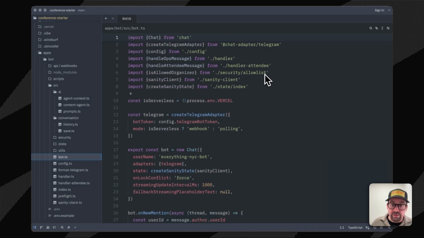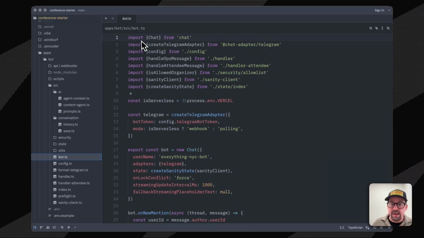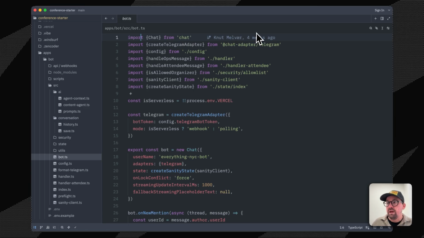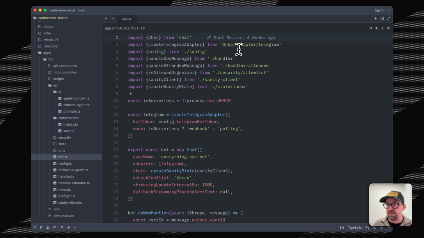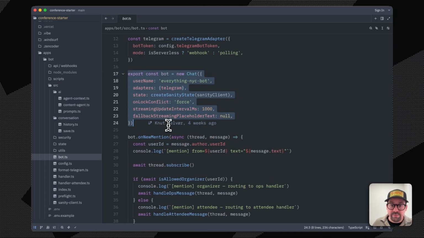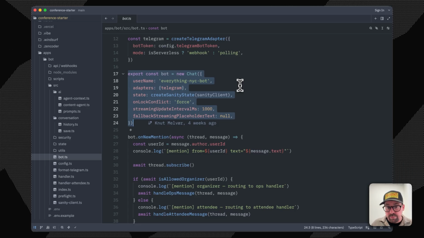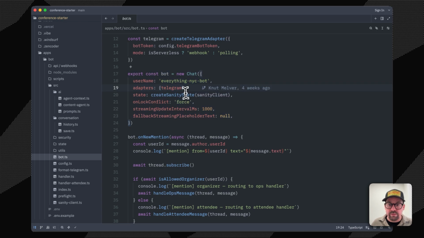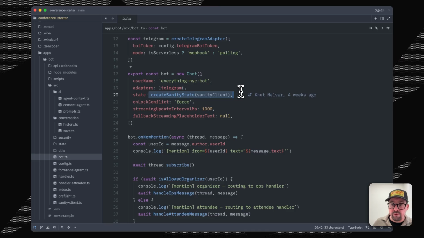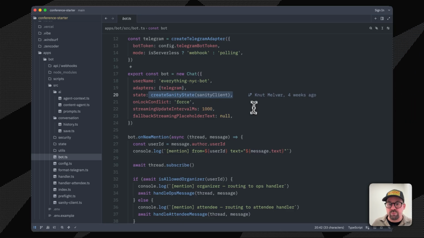And then we have the final layer, where we have the platform routing. So Chat SDK is an open source library for building conversational agents. It handles thread state, message routing, and platform adapters. And right now we are using the Telegram adapter. This could be WhatsApp, iMessage, Slack, Discord. You can have multiple at the same time. We are using Sanity for holding that conversation state, as we just saw. And there's some other configuration stuff as well that we can use.